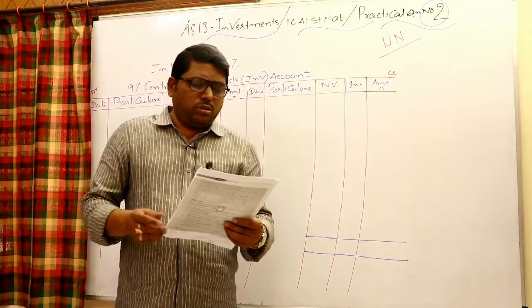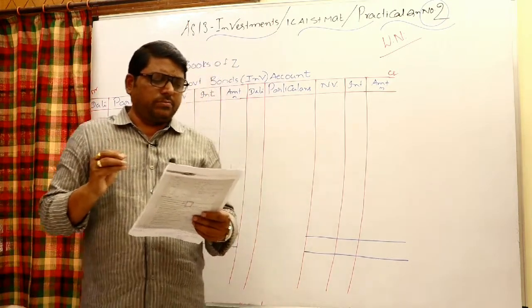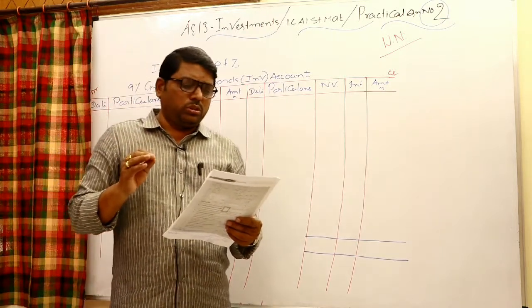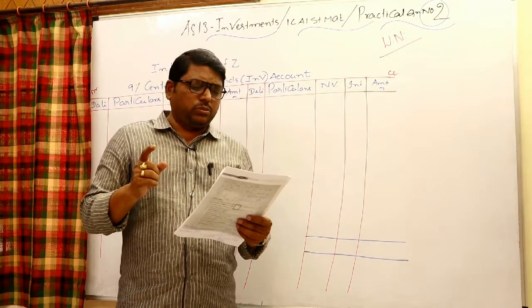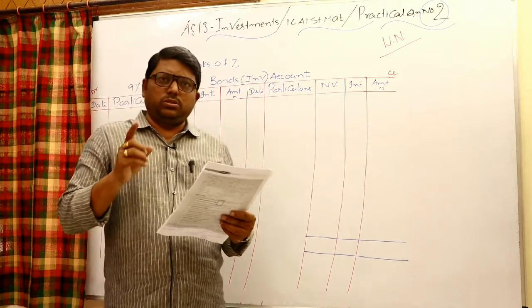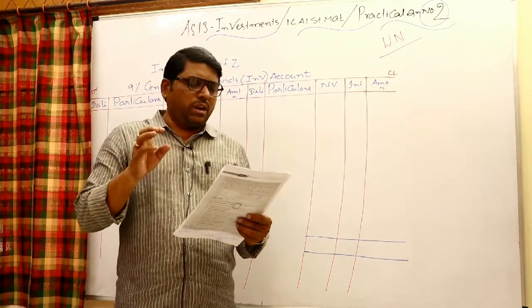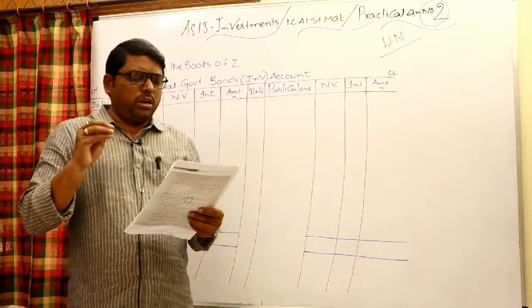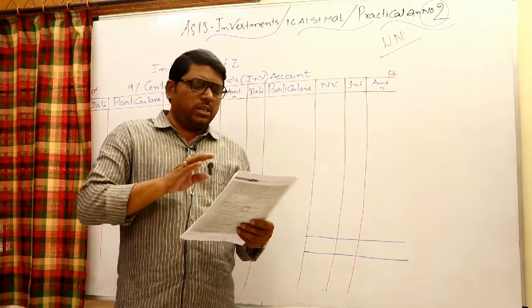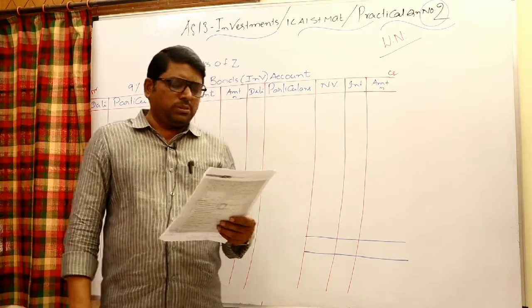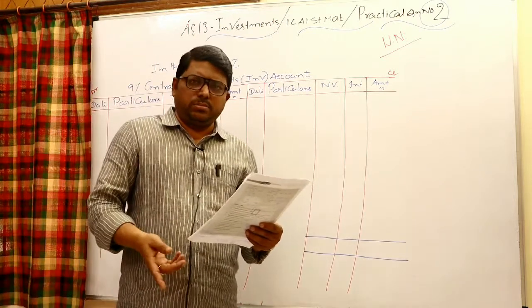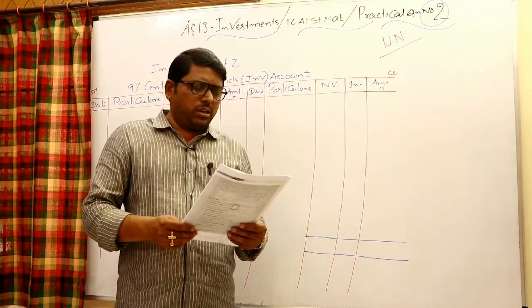And they are following the calendar year. Initially they are holding 9% central government bonds with an opening nominal value of 1,20,000, and the cost incurred for them is 1,18,000. The nominal value of each unit is 100 rupees. 1,20,000 divided by 100 means you are holding 1200 units of bonds: 1200 into 100, 1,20,000 nominal value, cost incurred 1,18,000. Purchase and sale transactions are given during the period: purchase 2 times, sales 2 times. No problem. In case of purchase it is very simple, but only in case of sale is profit or loss to be recognized.